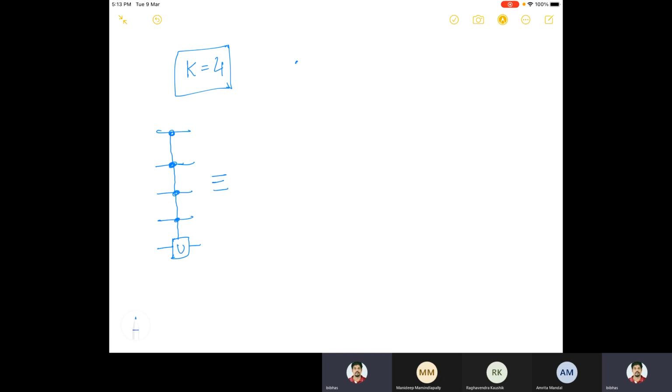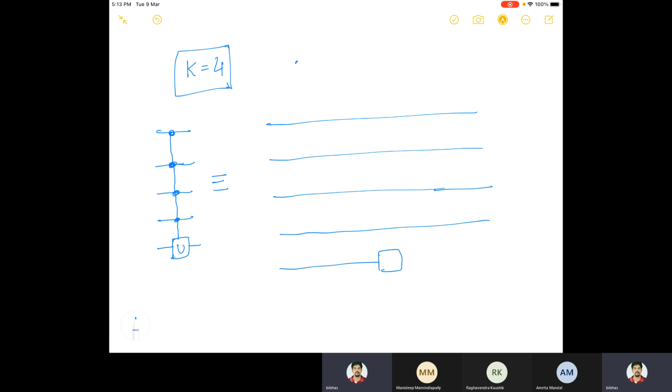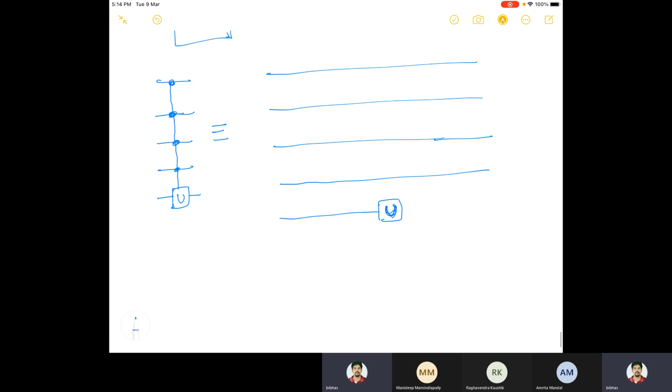In general, K need not be equal to 4, it could be any K. So let me first draw it: 1, 2, 3, 4, and then there will be one U here. This is my desired U, the same U I am to implement. And then there would be 3 ancilla qubits: 1, 2, and 3.